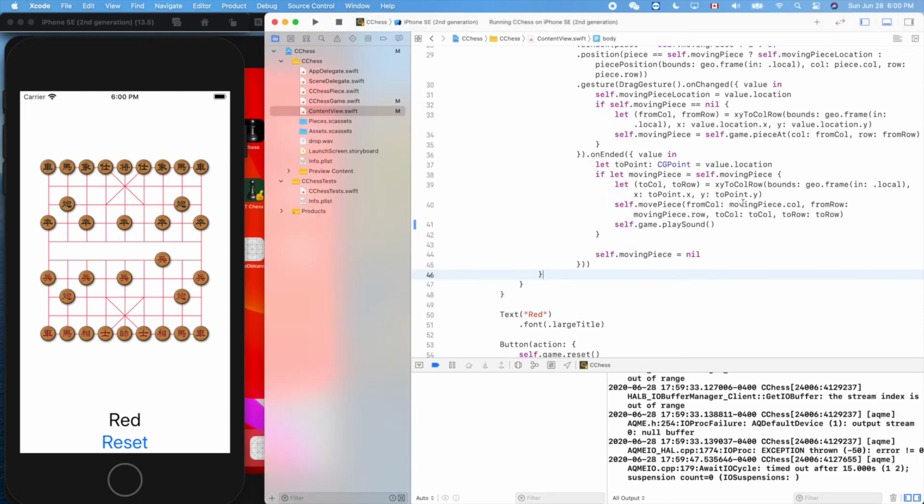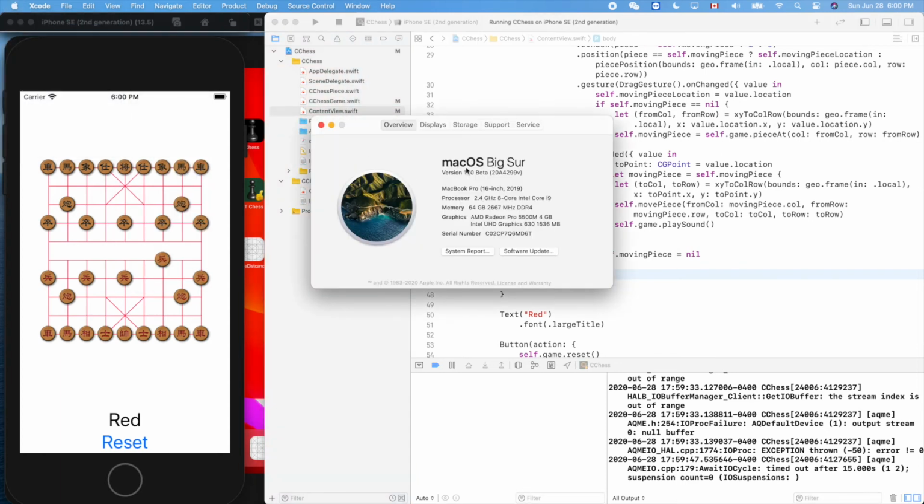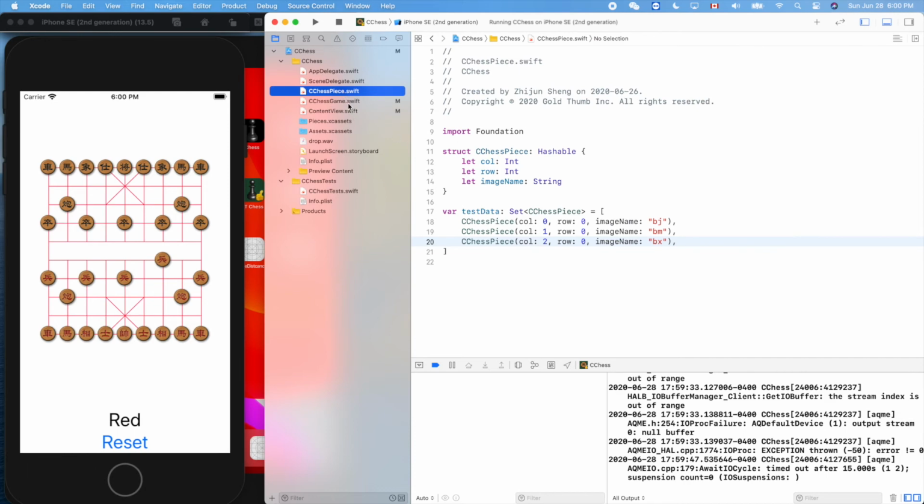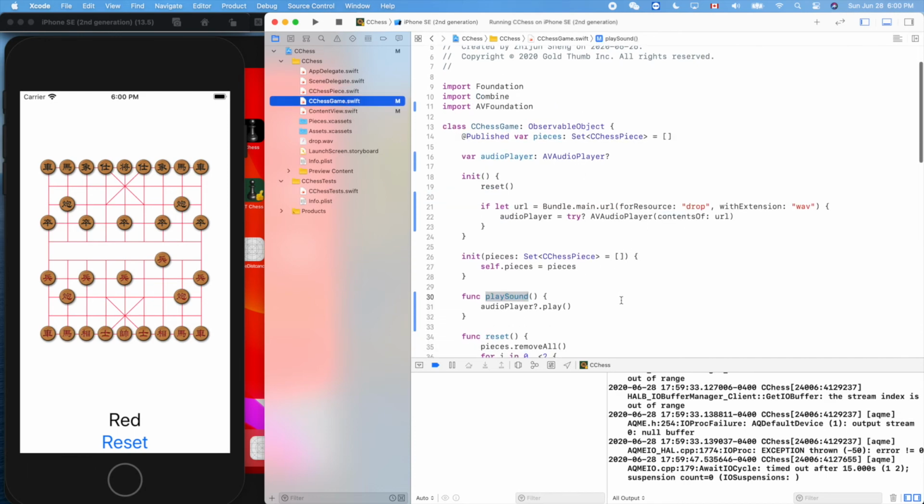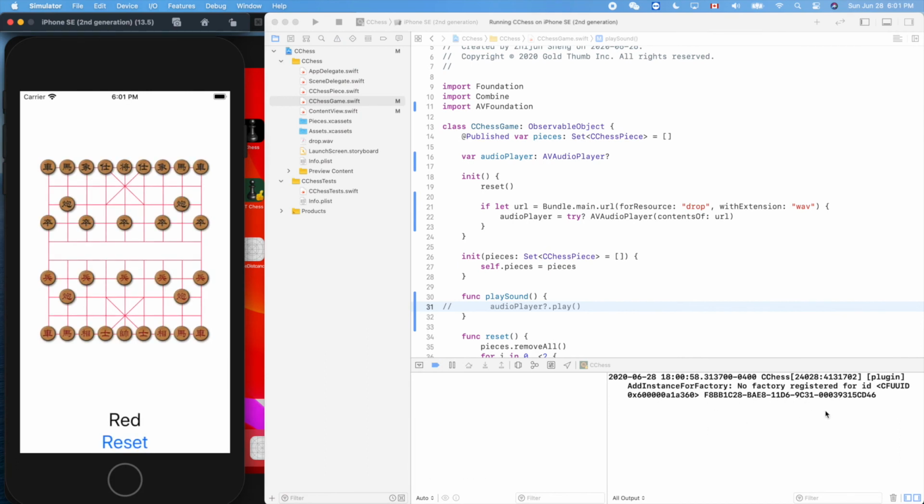So for now, if you are not using this beta, it should work in the other normal versions. If you are using this one, we can temporarily comment out the code here. Let's try it again, run it. This error message doesn't matter, it's okay. Now I can move the piece normally.